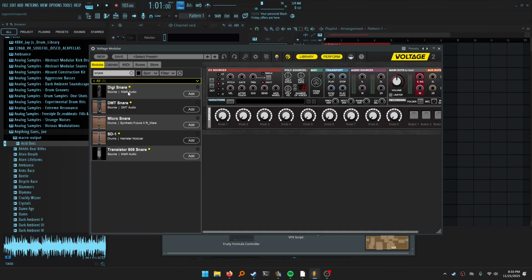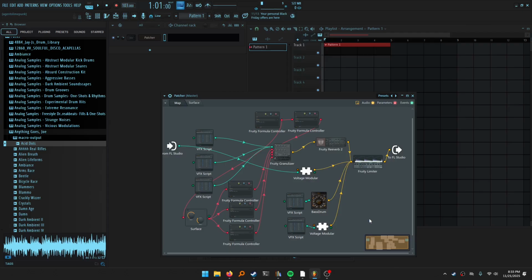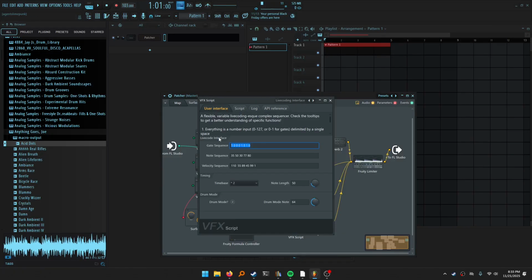I'm going to pull out my favorite snare from Synthetic Future and Rware. And since this is going to come from MIDI, we're just going to take it from the MIDI trigger here, which is already going to be piped in through VFX script. Now we do have to turn on my Livecoding interface, of course. Give it a reasonable snare pattern like 0 0 1 0 0 0 1 0 0 0 1 0 0 0 1 1. Try that.